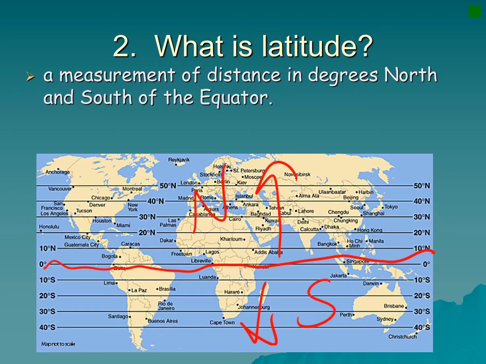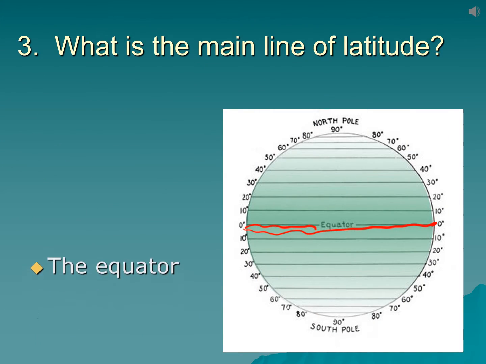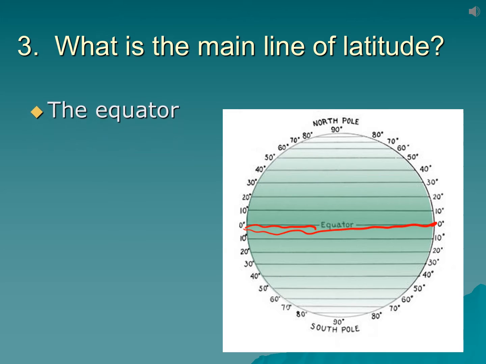What is latitude? Latitude utilizes a coordinate system, except that latitude is just one part. Latitude is a measurement of distance in degrees north and south of the equator. So you look at your main line of latitude, the equator, and we look to see if we are north or south of this position. And the main line of latitude is, of course, the equator, which would be right here at 0 degrees.